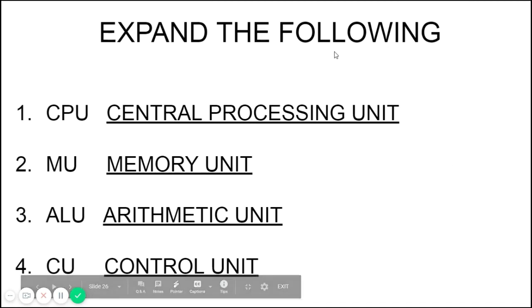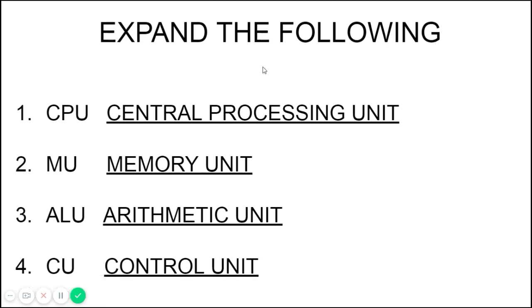Now we have to expand the following. What does expand mean? We use lots of short code words like CPU and MU, but those all have long abbreviations. So we should see that. First one is CPU. What is the CPU? Central Processing Unit is the full form of CPU.